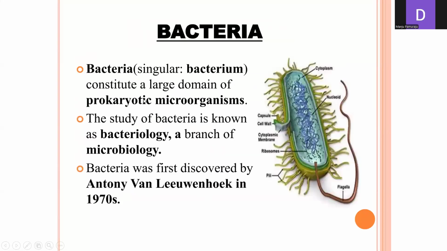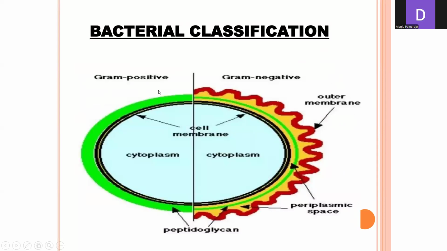Bacteria constitute the large domain of prokaryotic organisms. The study of bacteria is known as bacteriology, a branch of microbiology. Bacteria were first discovered by Anthony van Leeuwenhoek in the 1670s. Here there are two types of cell wall, gram positive and gram negative. Peptidoglycan is present in large amounts in the gram positive, whereas in the gram negative there is less peptidoglycan and it is covered with an outer membrane.